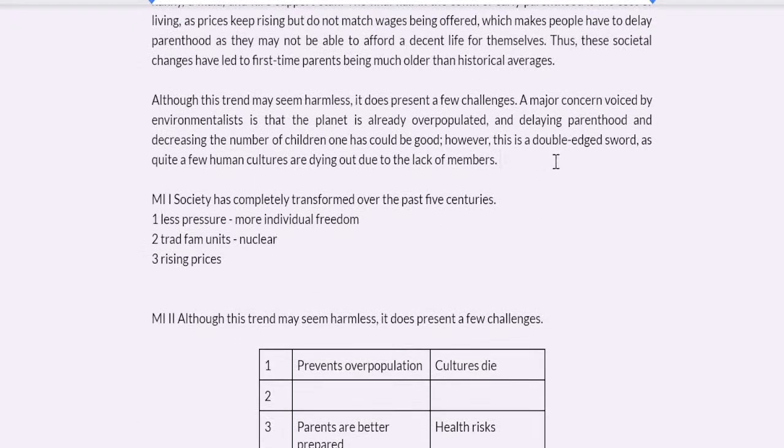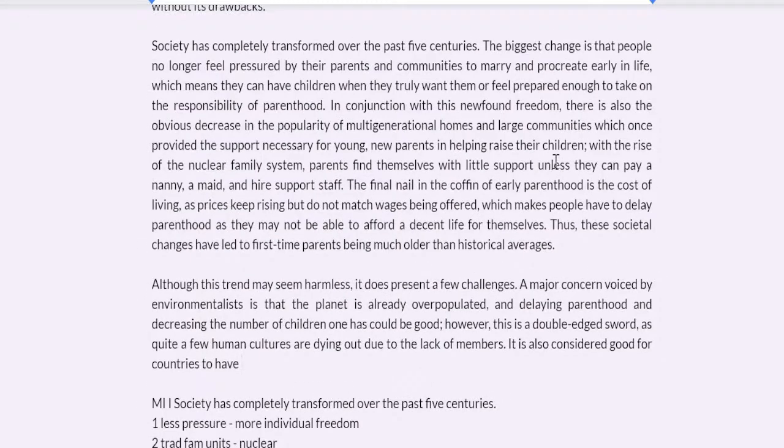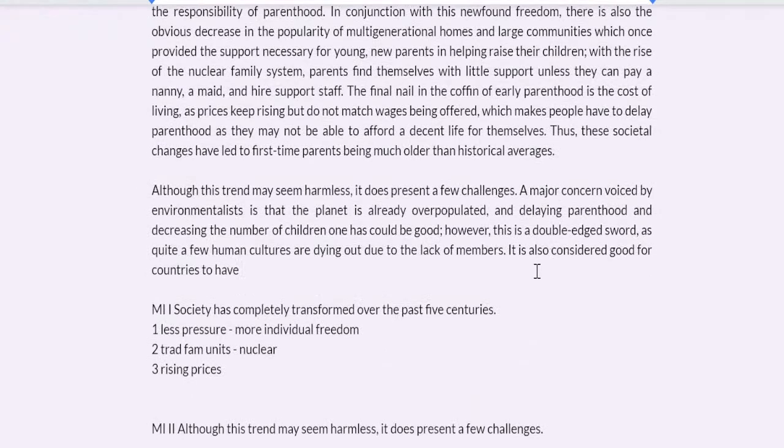Okay, it is also considered good for countries to have, I mean, let's say, so it's not about not having children, it's about having children later in life. But naturally, if you have children later in life, you are going to have fewer children. That's just a thing. If you start having kids at 18, you're going to have so many years of fertility. If you start having kids at 28, that's less. 38, that's even less. So I think it's just a natural thing. I don't think that I'm wrong in also talking about fewer kids naturally. So it's also good for the countries.